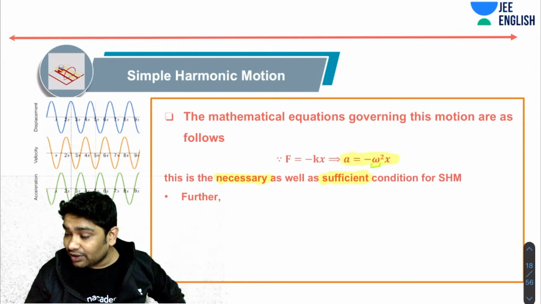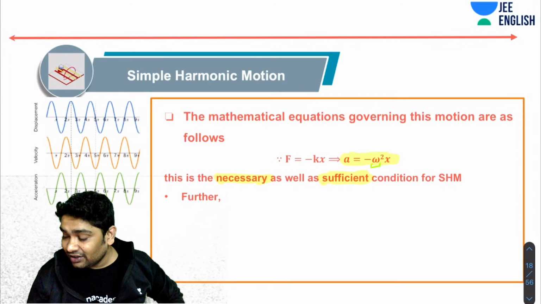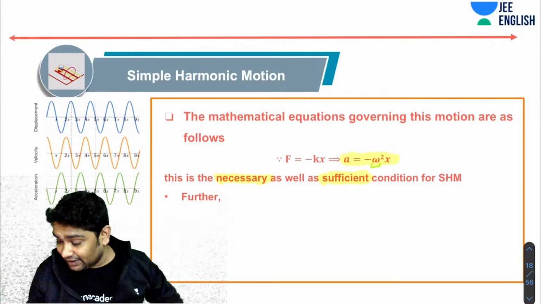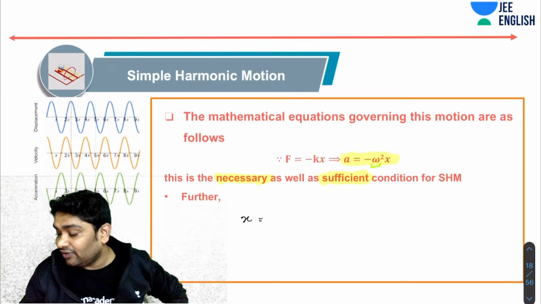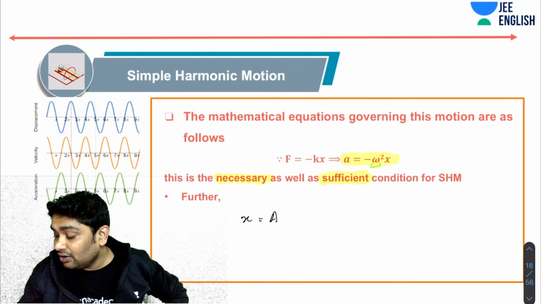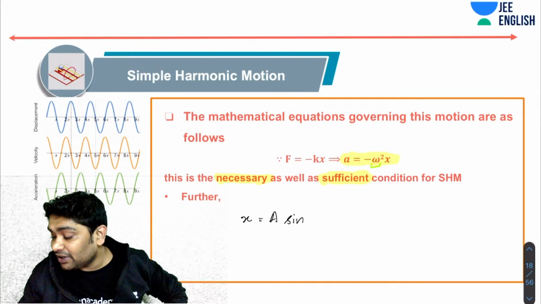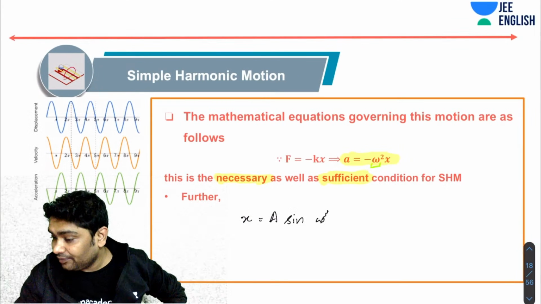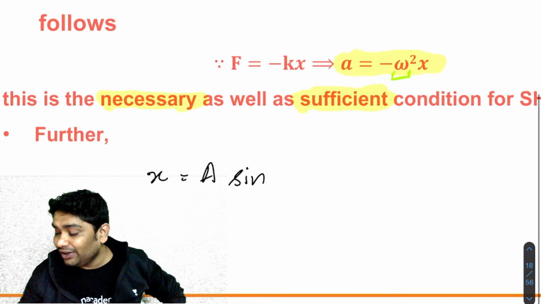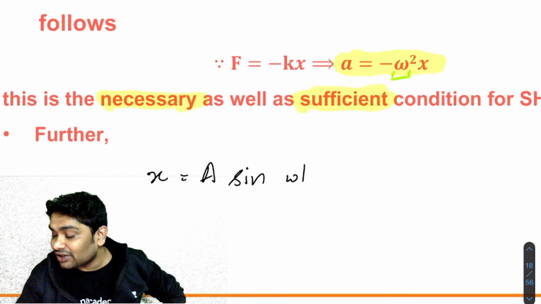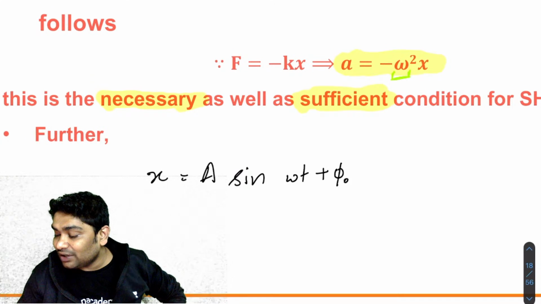Now further, if you integrate this, you will have different equations. After integration, you will find the expression for displacement like this. Again, we are not going through the integration because this is a revision class. I'm just writing down the expressions.